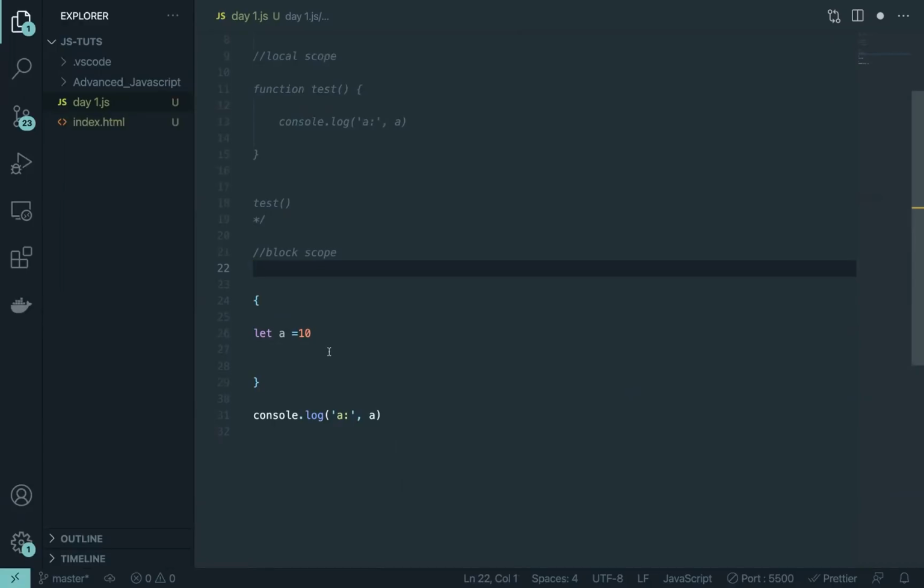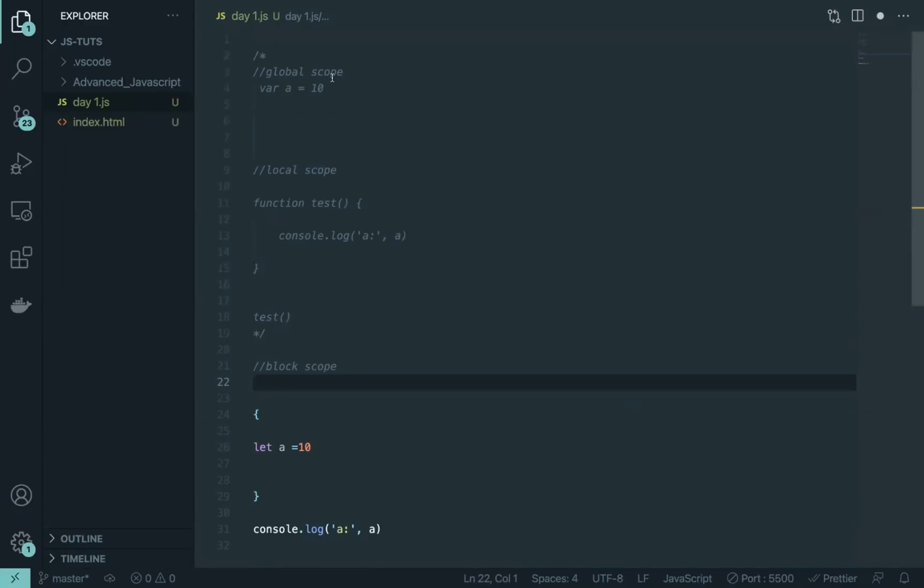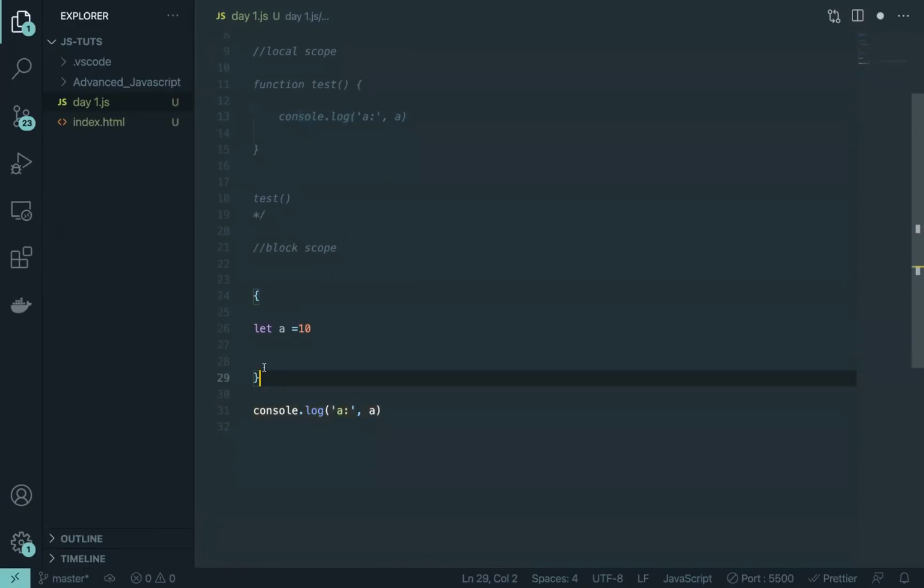There are other benefits as well. We'll be getting into that in the session. So that's about it. Global scope, declare in the global, local scope, declare in the function, and block scope, declare inside of the blocks. If else, while, for loop, right? So these are the things that have the block scope.